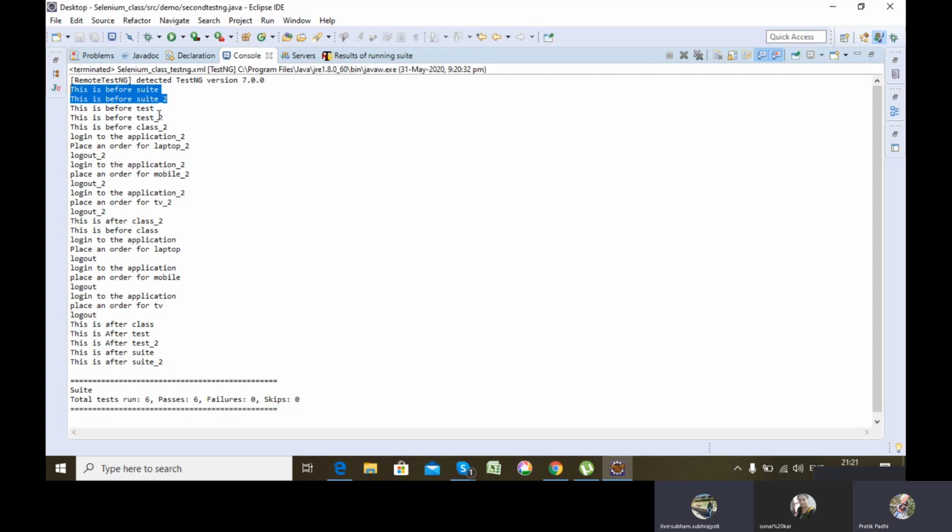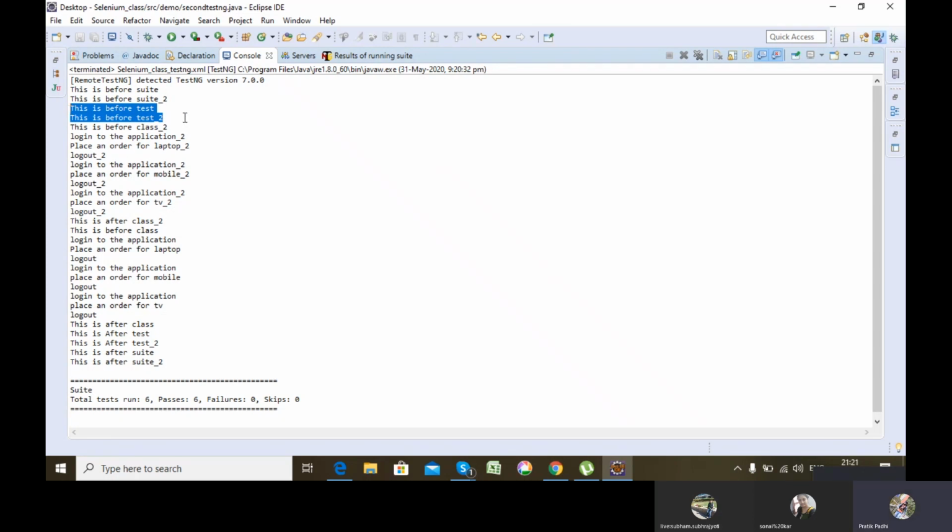Now comes BeforeTest. After BeforeSuite, BeforeTest gets executed. Both the BeforeTest of the first class and BeforeTest of the second class got executed, and it is also independent of the class in which it is present. It gets executed for the whole test.